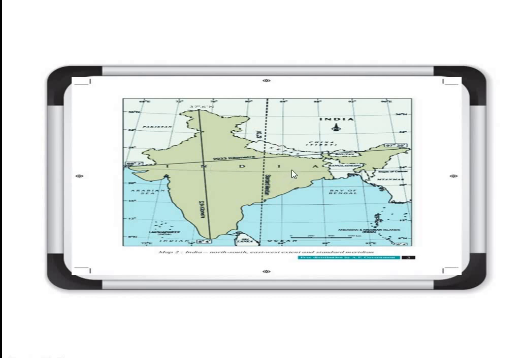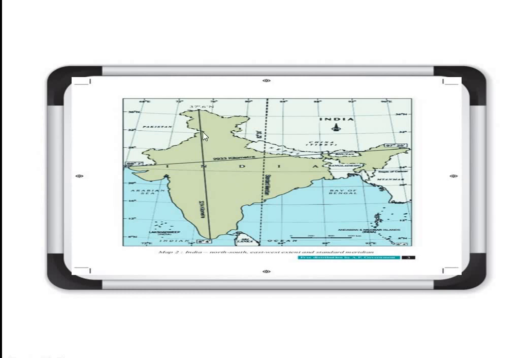I think now you have understood what a standard meridian is. It is 82.5 degree, and the time on the standard meridian that is followed all over India is known as Indian Standard Time.